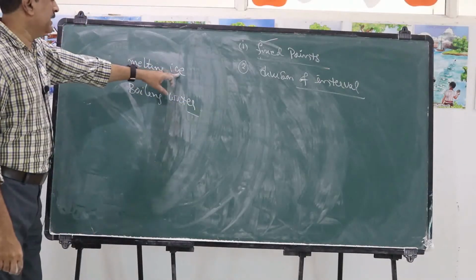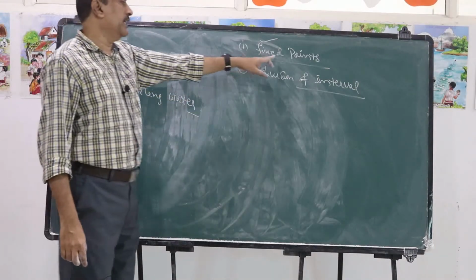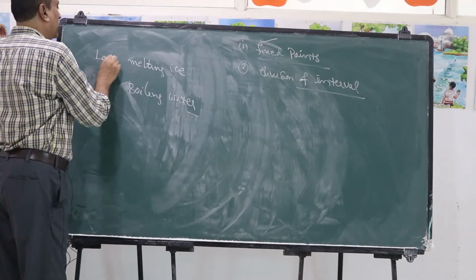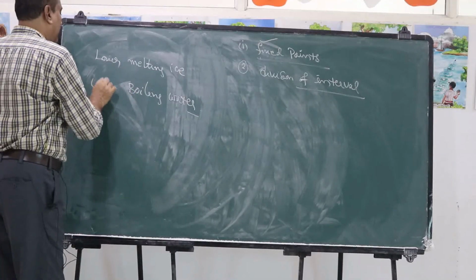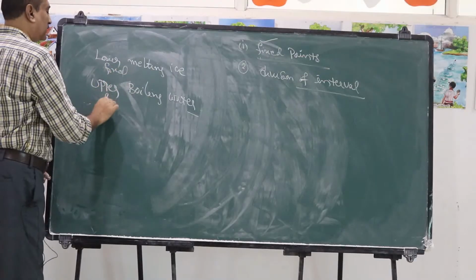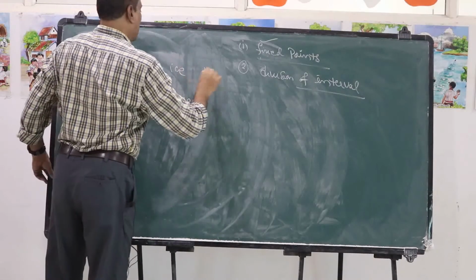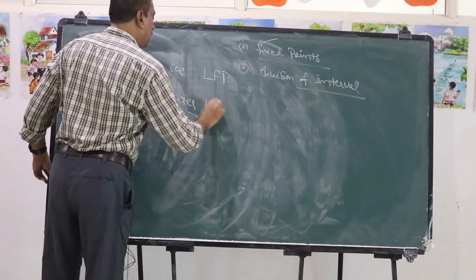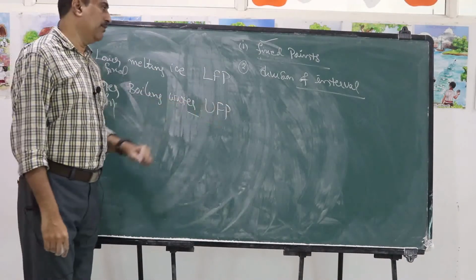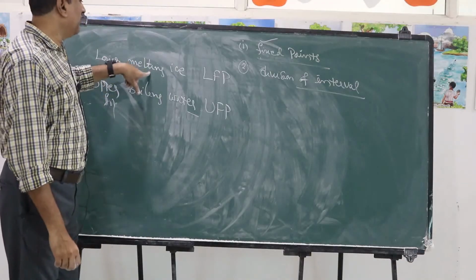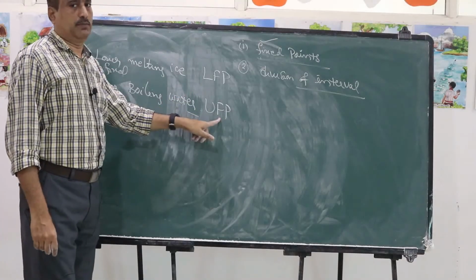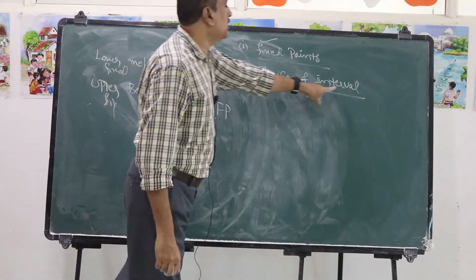Melting of ice is taken as the lower fixed point, LFP, and boiling water is taken as the upper fixed point, UFP. That means the melting of ice is taken as the lower fixed point, and boiling of water is taken as the upper fixed point.